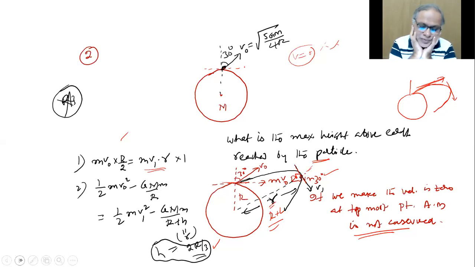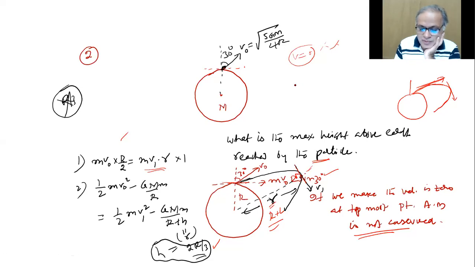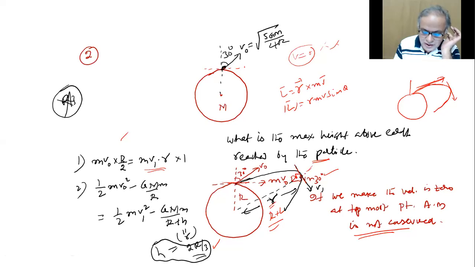But now let us go. Sir, why is that MV not R by 2, sir? I didn't understand it. Angular momentum definition is what? R cross MV? RMV sine theta? Yes, sir. So initially, if this is 30, is this MVR sine 30?